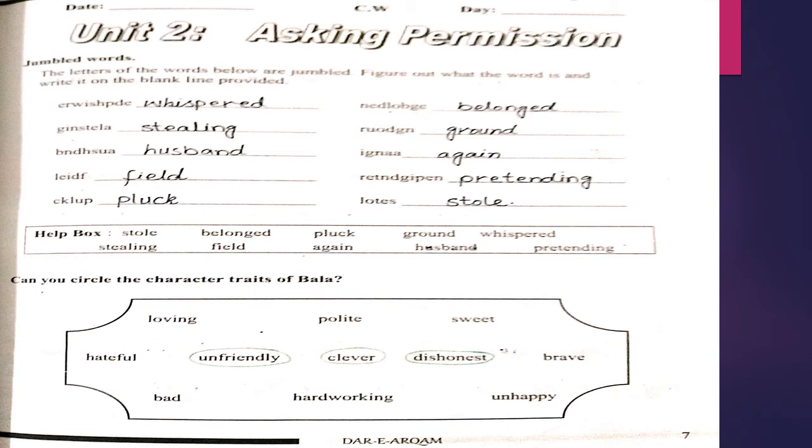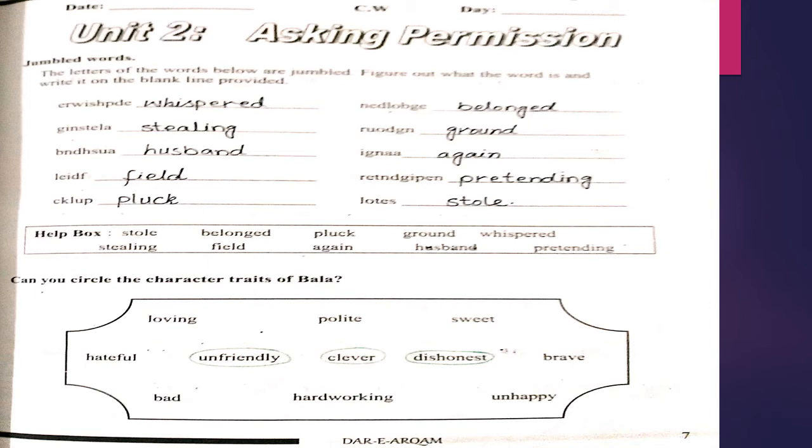Okay, next is pretending. Second last correct word is plug. And the last word is stole.